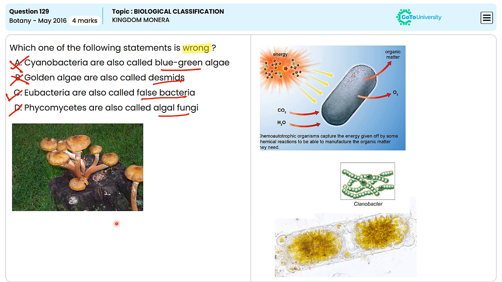These fungi include species like Zygomycota, which includes bread molds and which are aquatic fungi. So that means option D is an incorrect answer. The correct answer is option C.